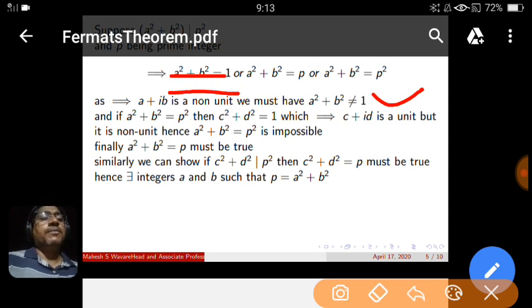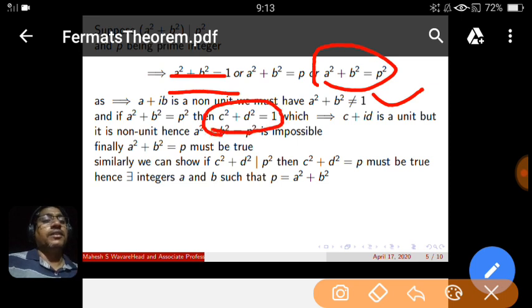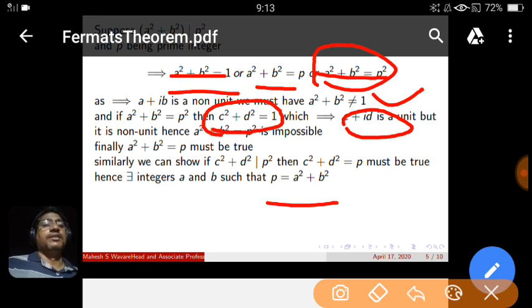What will happen if a square plus b square is p square? Then your other part c square plus d square becomes 1, and this gives a contradiction to c plus id being a non-unit. Because it is a non-unit, its value has to be different from 1, so these two possibilities are cancelled, so this is the remaining. So that's why p is written as a square plus b square.